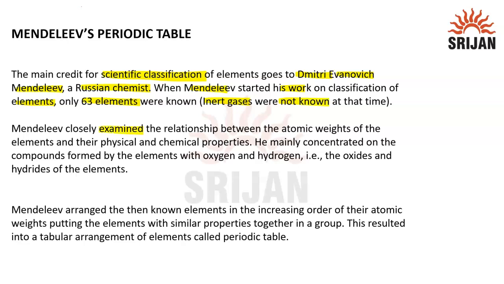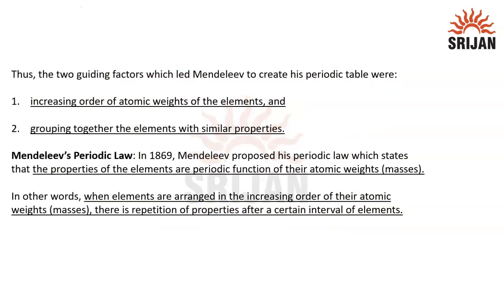So, he closely examined the relationship between the atomic weights of the elements and their physical and chemical properties. He actually concentrated on the compounds formed by the elements with oxygen and hydrogen, that is the oxides and the hydrides of different elements. So he arranged the then known elements in the increasing order of their atomic weights, putting the elements with similar properties together in a group. This resulted in a tabular arrangement of elements which was called the periodic table.